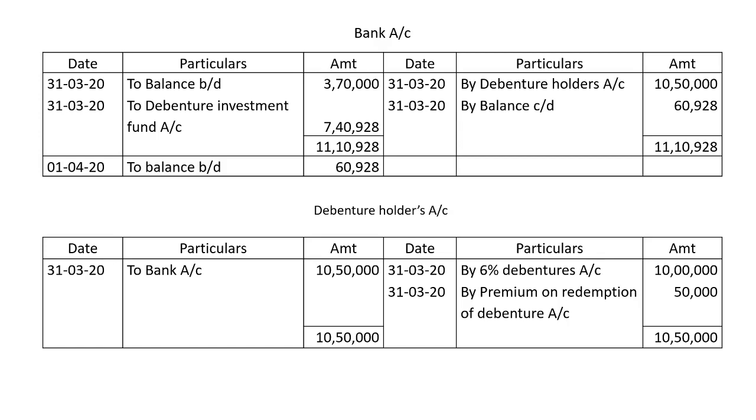On 31st March 2020, by 6% debenture account, the 6% debenture is 10 lakh rupees. The same day, 31st March 2020, by premium on redemption of debenture account, the premium we pay on redemption is 50,000. The total 10,50,000 will be paid to the debenture holders through bank, 31st March 2020, to bank account 10,50,000. So here ends the problem. Thank you.